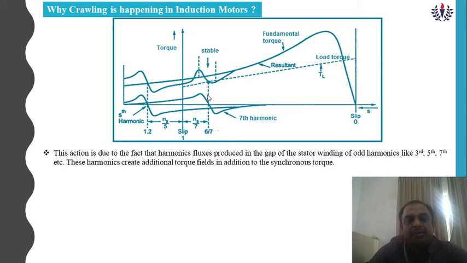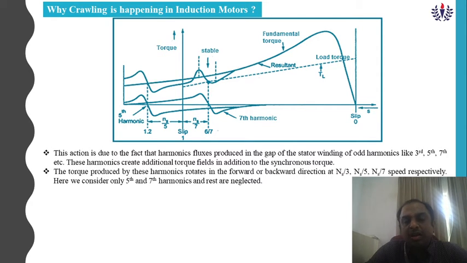the machine will be in stable operation. This action is due to the fact that harmonic fluxes are produced in the gap of the stator winding by odd harmonics, that is third, fifth and seventh harmonics. These harmonics create additional torque fields in addition to the synchronous torque. The torque produced by the harmonics rotates in the forward or reverse direction, at ns by 3, ns by 5, ns by 7 speed respectively.